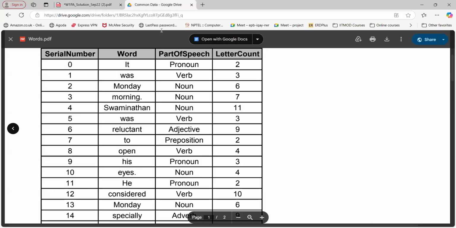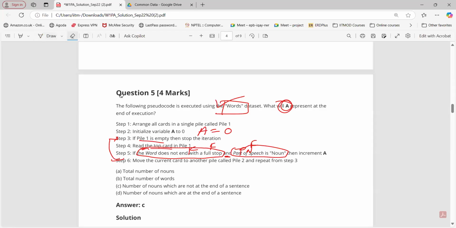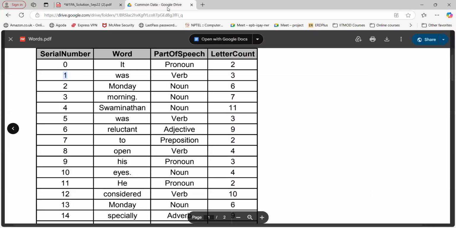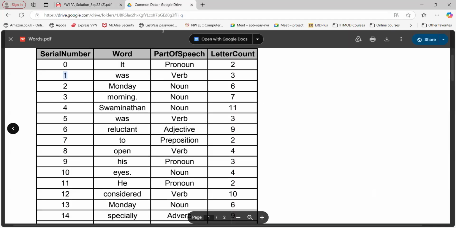So go for the next serial number, that is 1 here. Again, the next word is "was". Now tell me whether it will satisfy my condition or not. We have read the card. The word is "was". Again, not ending with full stop. Part of speech, verb, not true. So we are not going to increment. Go for the next step, step number 3 again.